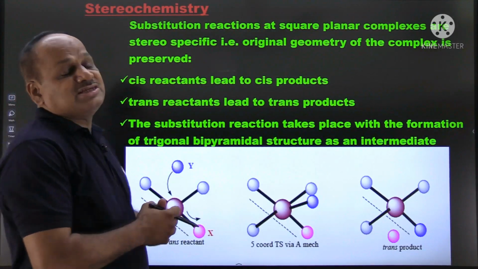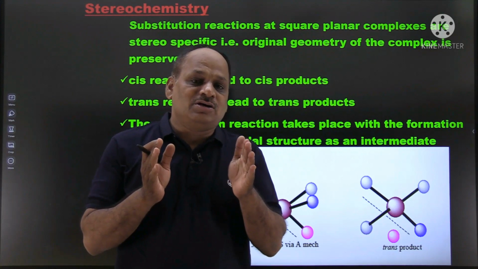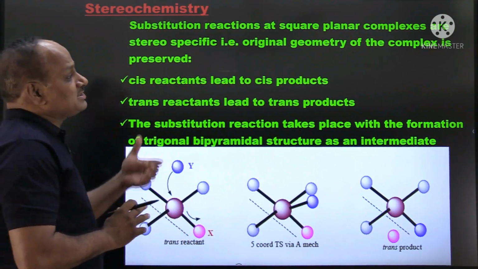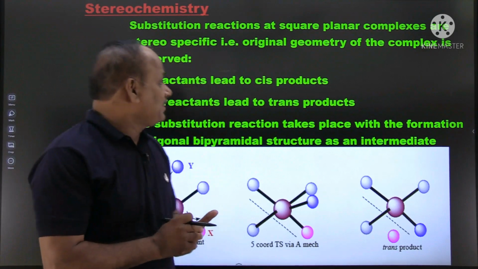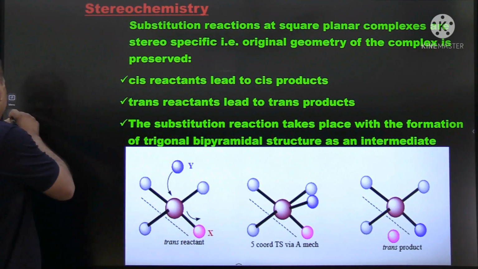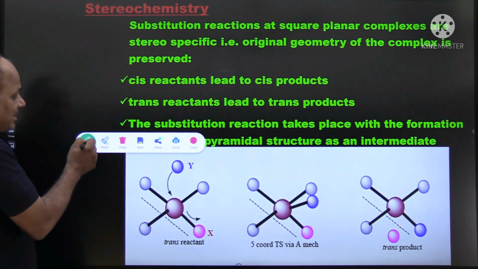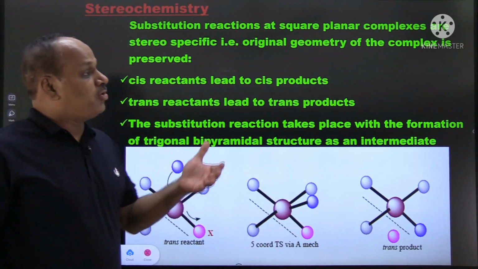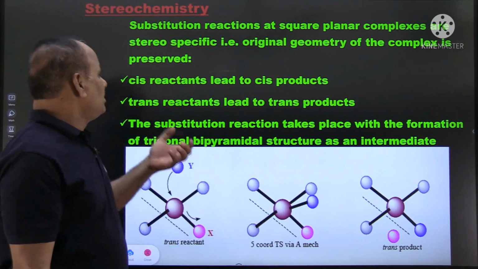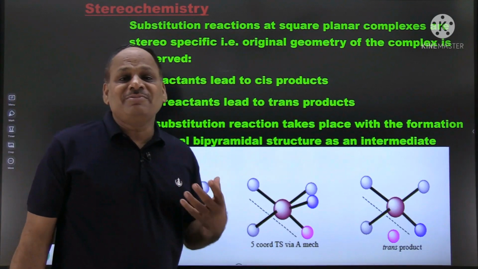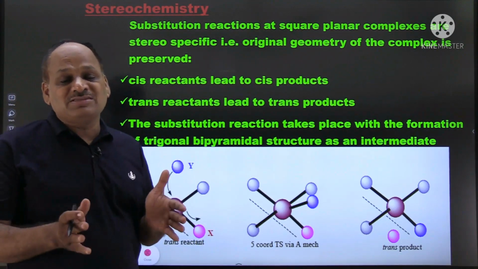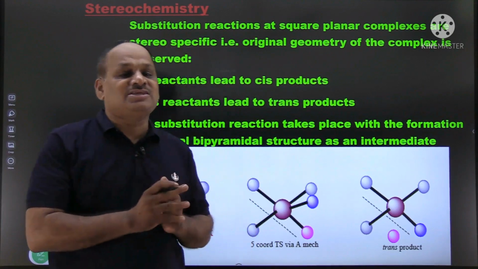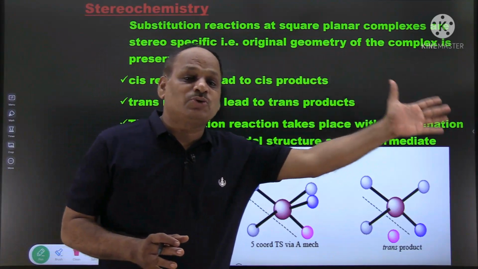What is the stereochemistry of substitution reactions in square planar complexes? Substitution reactions at square planar complexes are stereospecific. Stereospecific means the original geometry of the complex is preserved. If the substrate complex is cis, then the product is also cis.